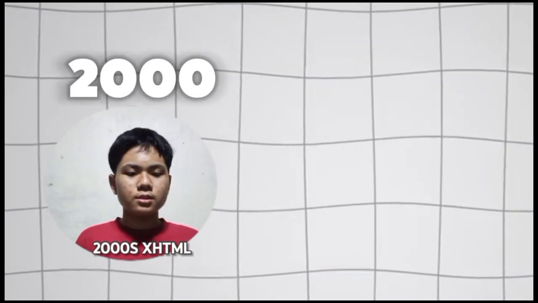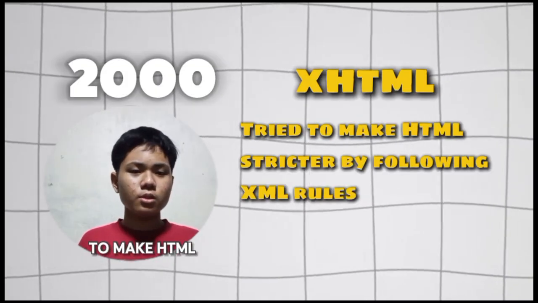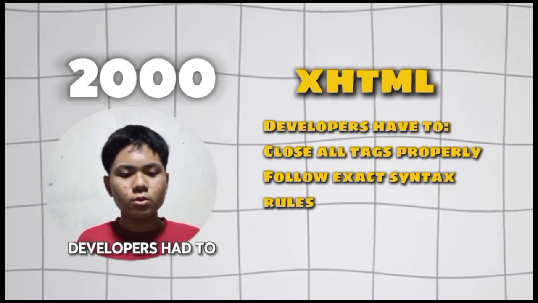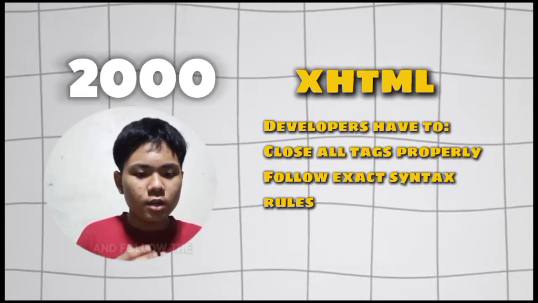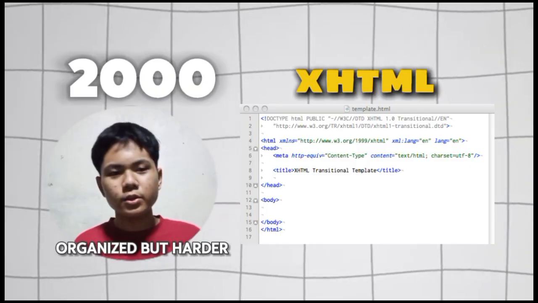In the early 2000s, XHTML was created. XHTML tried to make HTML stricter by following XML rules. Developers had to close all tags properly and follow the exact syntax rules. It was more organized but harder to work with.